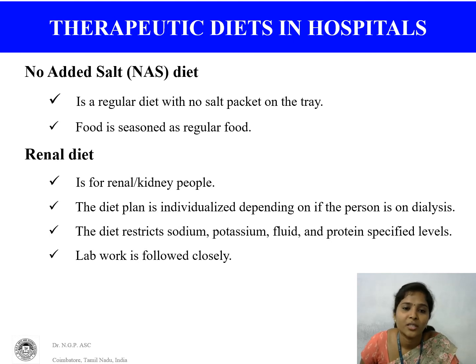No added salt diet. It is a regular diet with no salt packet on the tray. Food is seasoned as regular food.